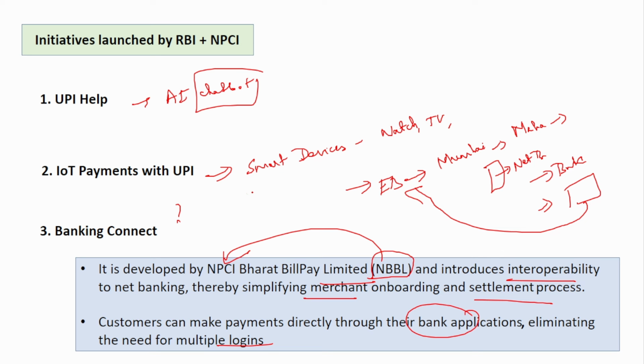But through this Banking Connect, you just have to log into the net banking facility of your bank. In that, the bill pay option will be there. You just enter your bill number, that is the EB number. So multiple logins are avoided here. Here multiple logins are not required. Just like in Amazon Pay, you just have to enter your EB number, and you will not be redirected to that portal. Similarly here also, you just enter the EB number and the entire process is completed. This is what is called Banking Connect.